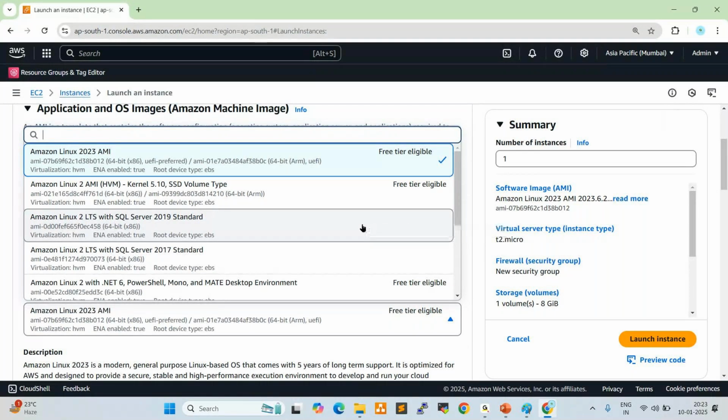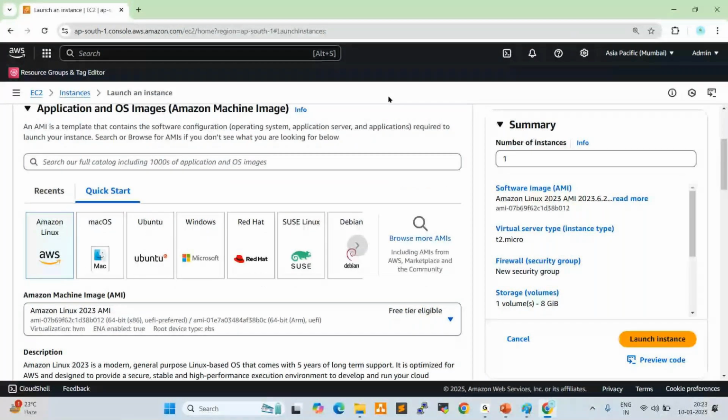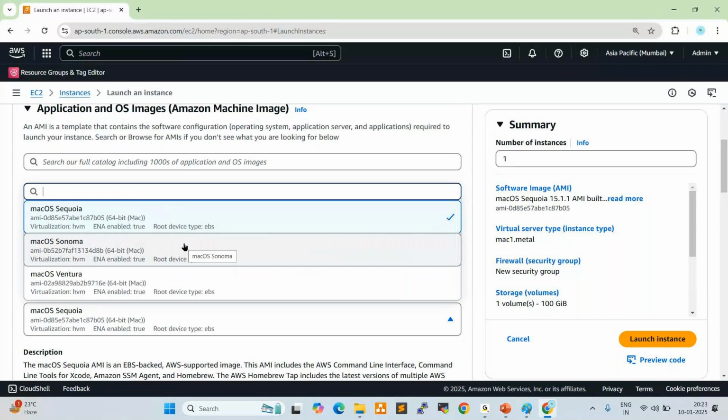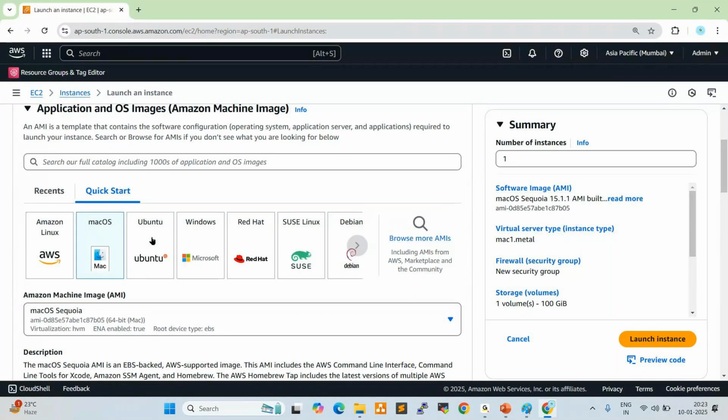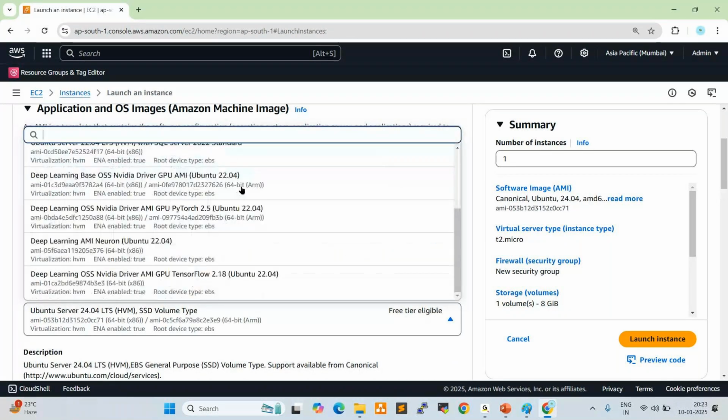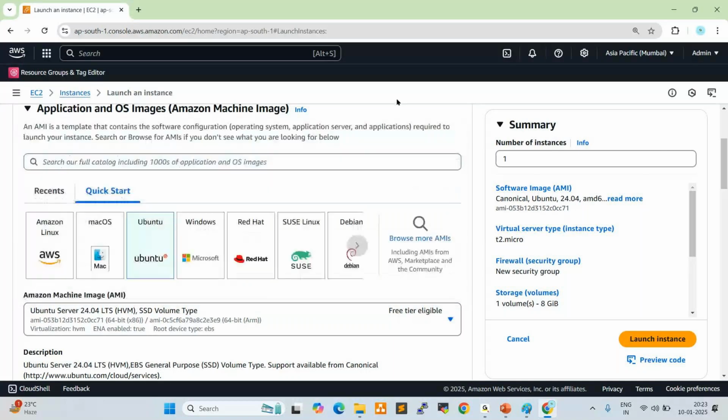Okay. Next one, Mac OS. For example, you need Mac OS. Select this Mac OS. See here, these are the different flavors available in Mac OS. Next one, Ubuntu. These are the Ubuntu flavors. Same way Windows.